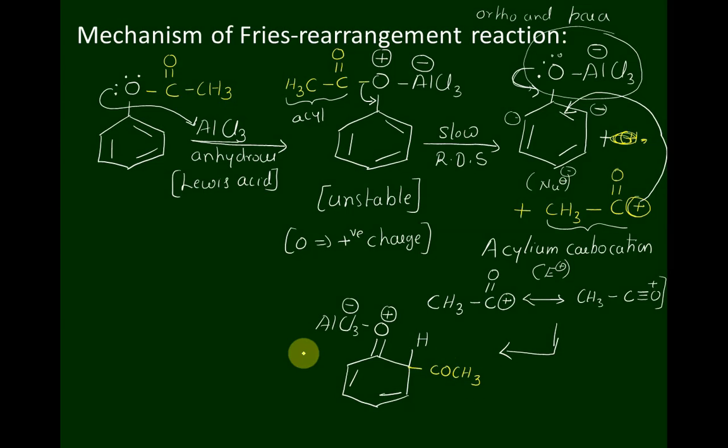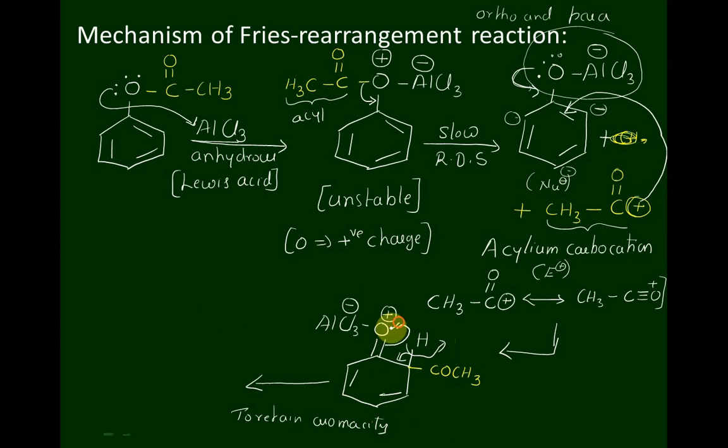Now this molecule has lost aromaticity. To retain the aromatic nature of the ring, this proton gets lost, hence these electrons will enter into the benzene ring. At the same time, these electrons will jump here.